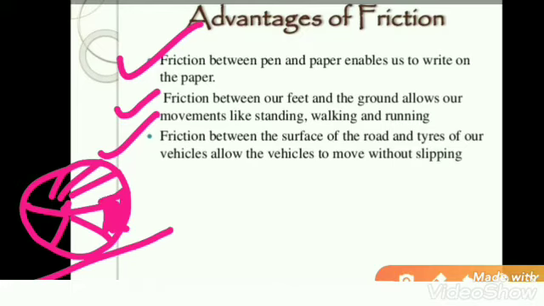There is one shoe in the cycle which may help to stop the bicycle. And friction between a pencil, pen or paper you can see here. And we are able to light a matchstick, cut anything, tie a knot or fix a nail on the wall because of friction. We are able to light a matchstick.